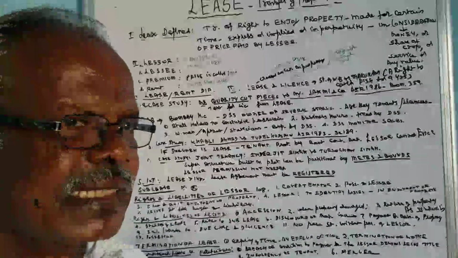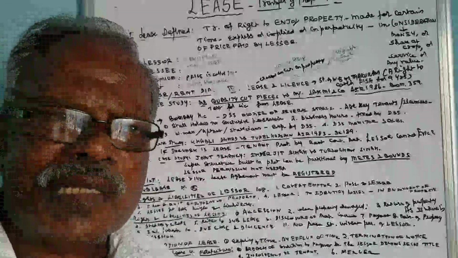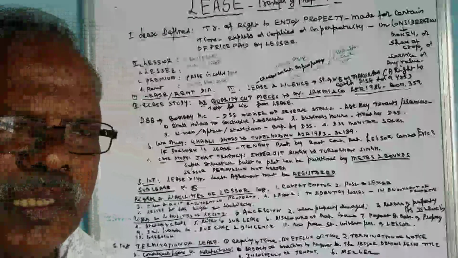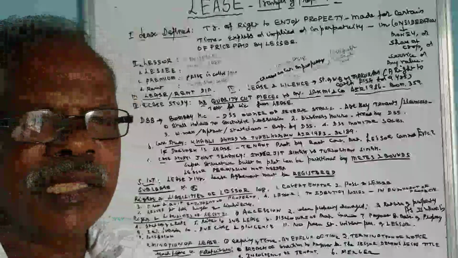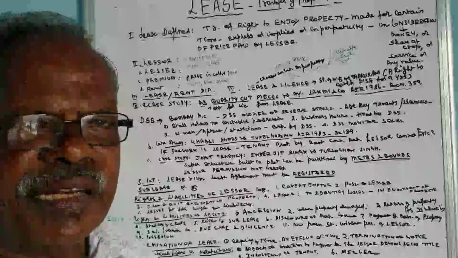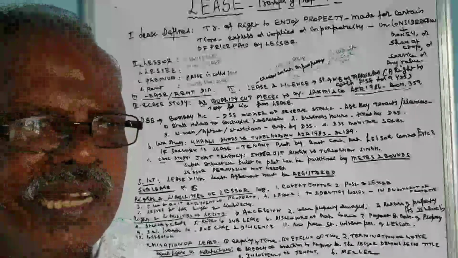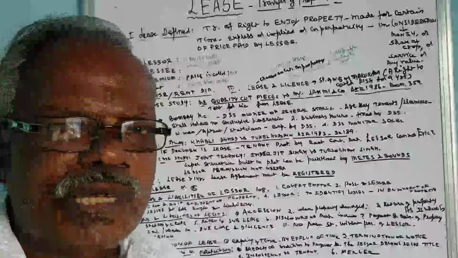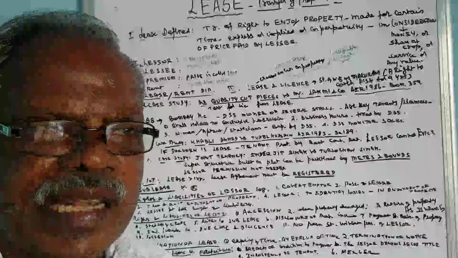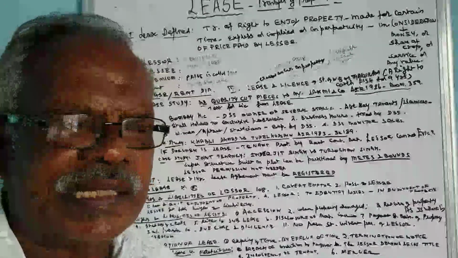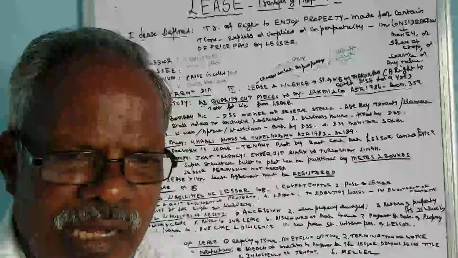So first we will see the accession. Whenever a land is there, naturally there will be some accession. Suppose the land is on the branch of a river, on the bank of the river, then due to the natural course of the river, the river may shift its course. During summer time, due to water recession, there may be excess land, and during rainy season, due to erosion and all, there may be less bank or the space will be less.